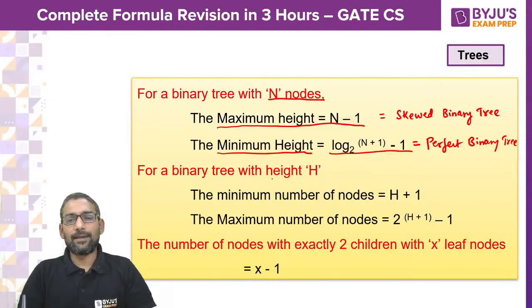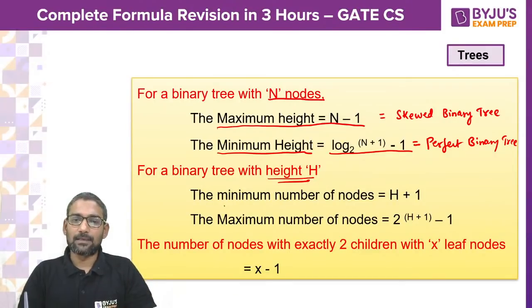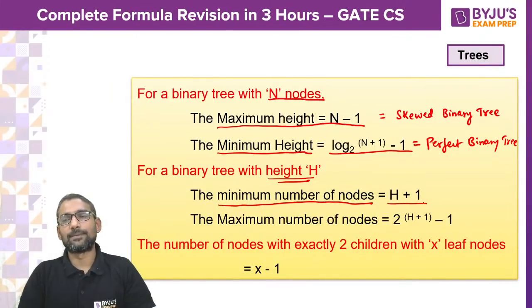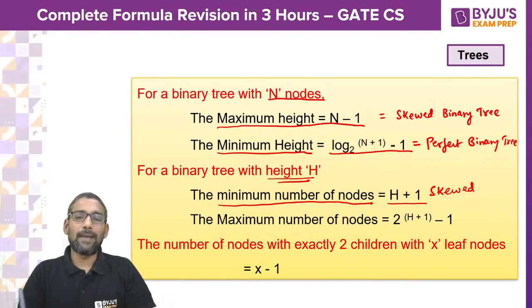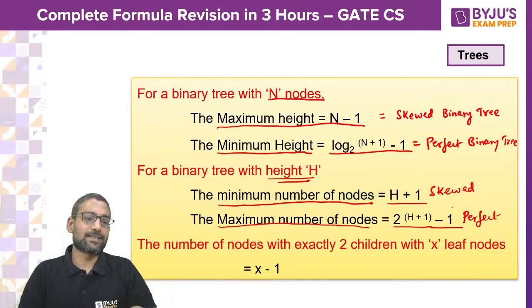The same in reverse. For a binary tree with height h, the minimum number of nodes would be h plus 1. Where do you get minimum number of nodes? In the skewed binary tree. And the maximum number of nodes would be 2 raised to h plus 1, minus 1. So in a perfect binary tree, you will get the maximum number of nodes.